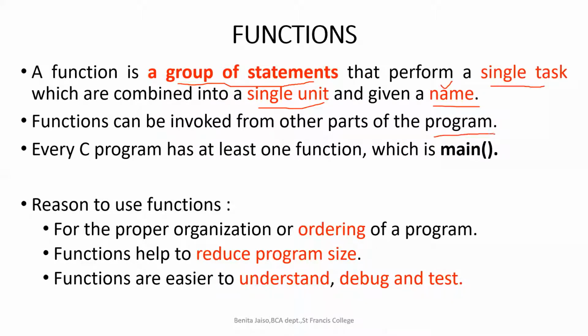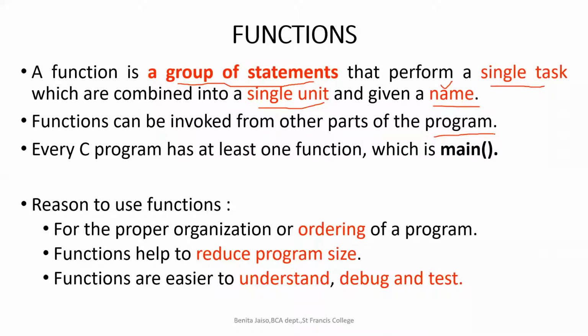So you know that a function can be called. As of now, we have only one main function, right? So our program, everything was within the main function. When I say you can call a function from other parts of the program, we have only one part, that is our main, right? So you will be calling the other sub functions from the main.